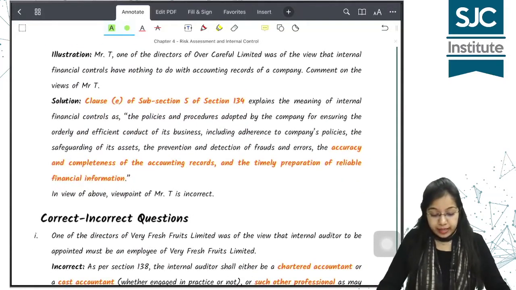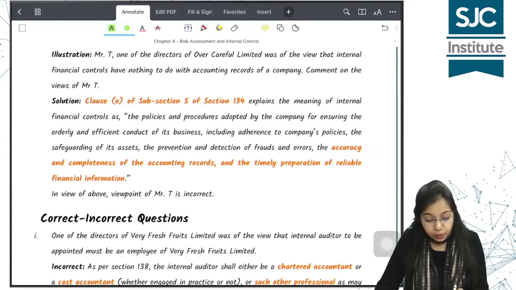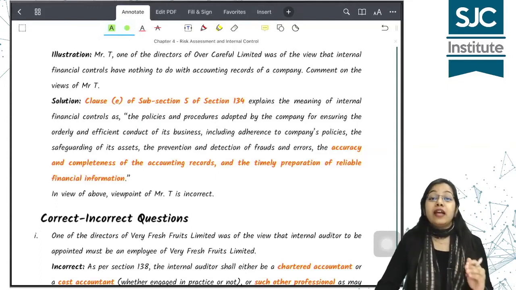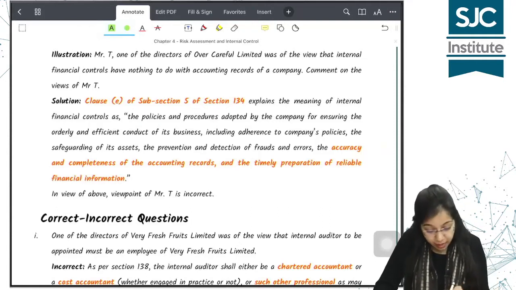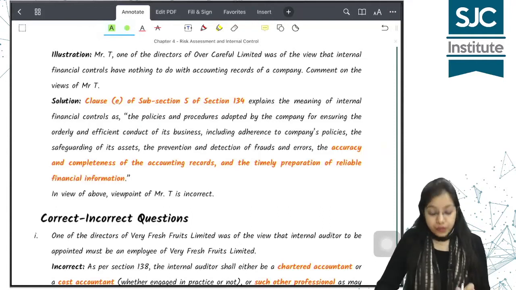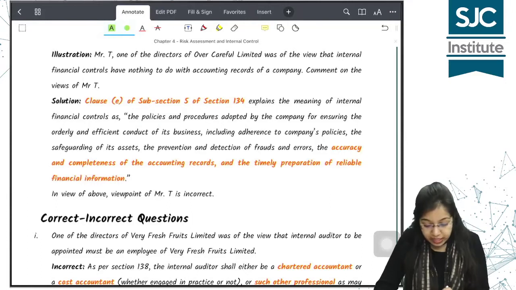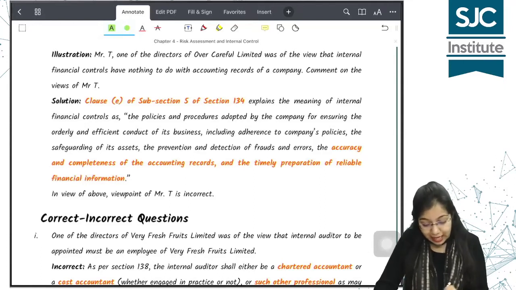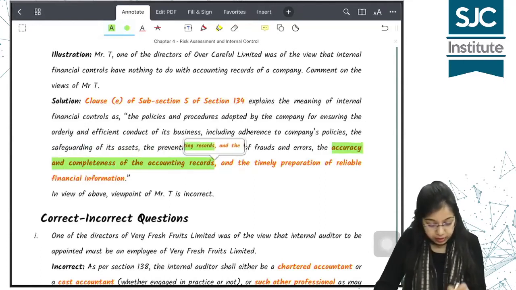T, one of the directors of Over Careful Limited, was of the view that internal financial controls have nothing to do with accounting records of a company. Of course, this is also wrong. What are internal financial controls? These are policies and procedures which are there in place to safeguard the assets of the company, to prevent and detect the frauds and errors, and also to maintain the accuracy and completeness of accounting records.